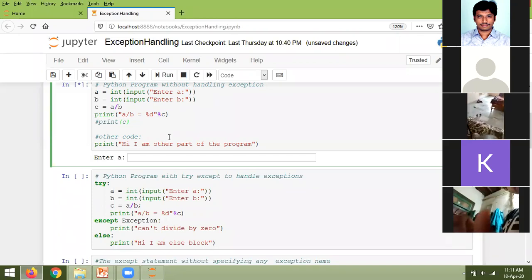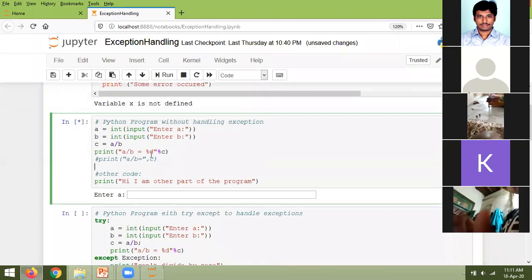Print A by B equal to. I want to display the output as A by B equal to, and the value of C I am printing here. Okay. See this? Whenever I am executing the program, the input function takes the input, that is the reason